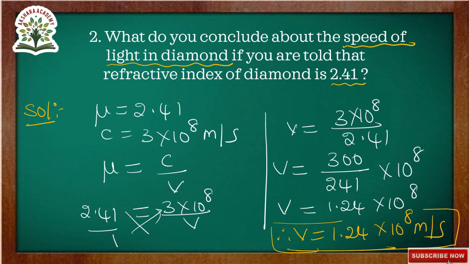So therefore, the refractive index of the diamond is 2.41. You conclude that the speed of light in diamond is V is equal to 1.24 into 10 to the power of 8 meters per second. Next, go to the next question.